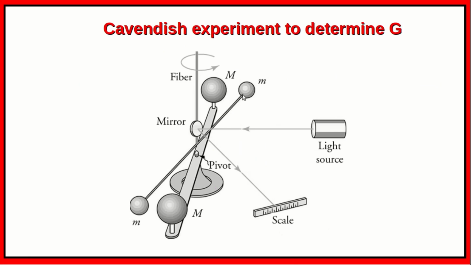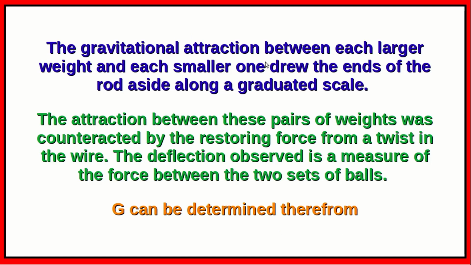These are the bigger lead balls, these are the smaller lead balls, and there is a torsion balance, and the rotation is measured by a reflected light beam. The gravitational attraction between each larger weight and smaller one draws the ends of the rod aside along a graduated scale. The attraction between these pairs of weights was counteracted by the restoring force from a twist in the wire. The deflection observed is a measure of the force between the two sets of balls, and therefore G can be measured therefrom.